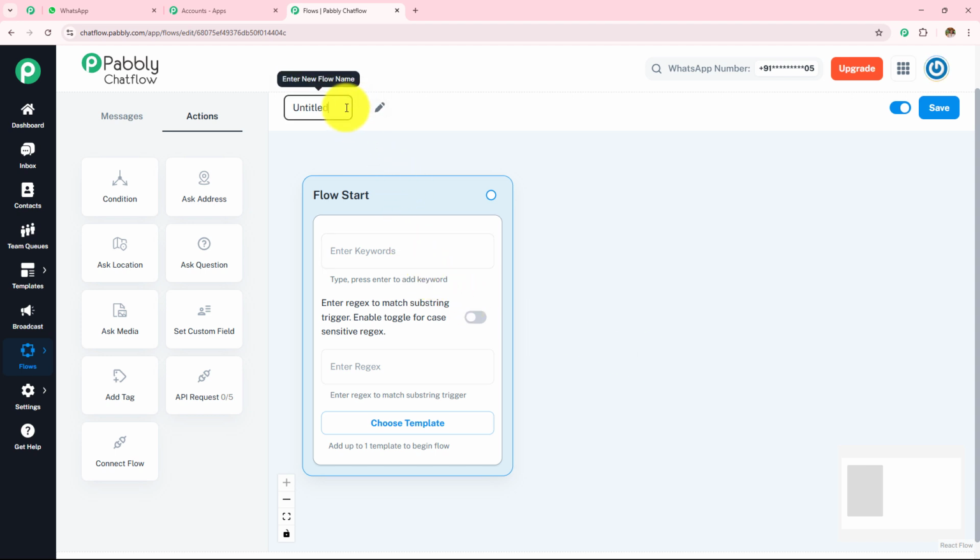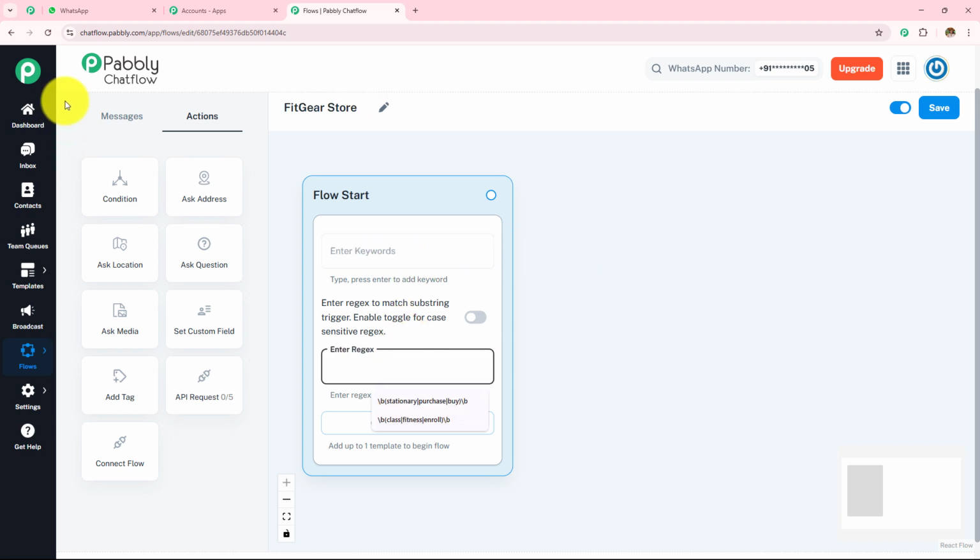So let's quickly name this chatbot first. Here I'm going to enter the name as Fit Gear Store. Now to start this WhatsApp chatbot, I first need to trigger or activate this WhatsApp chatbot, and for that I need to enter the keywords and the regex.